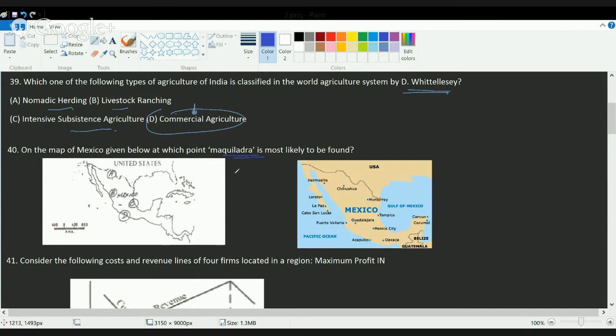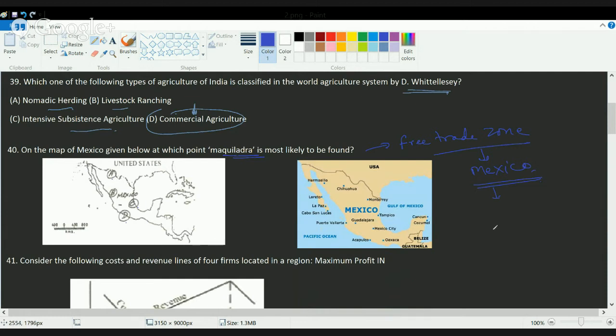Now, if you try to understand what is Maquiladora, it's basically a kind of free trade zone that allows foreign investments, or investment by other countries and companies, in Mexico. But the government of Mexico has restricted the regions in which a Maquiladora zone can be established.